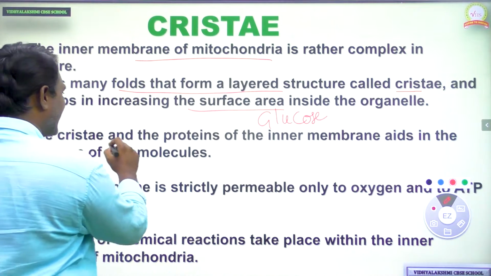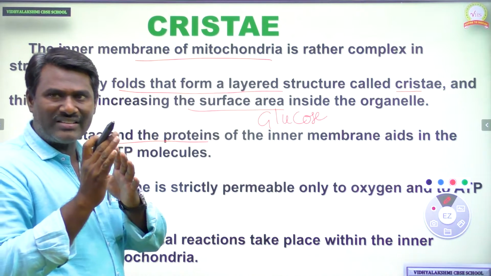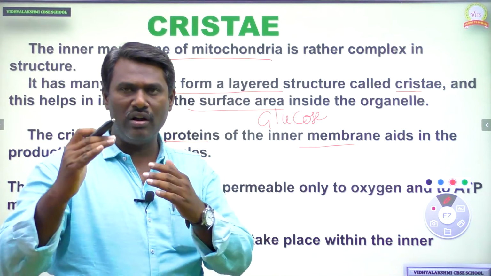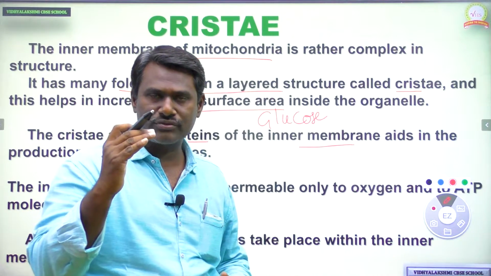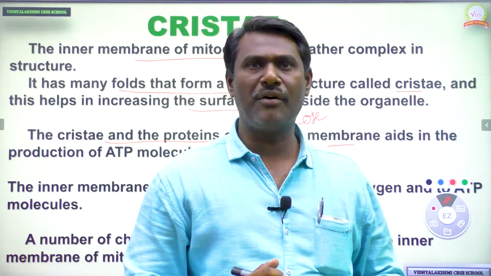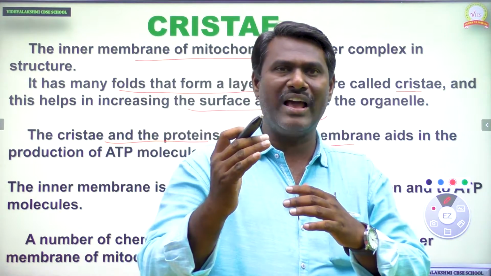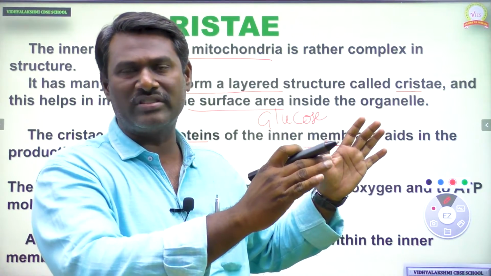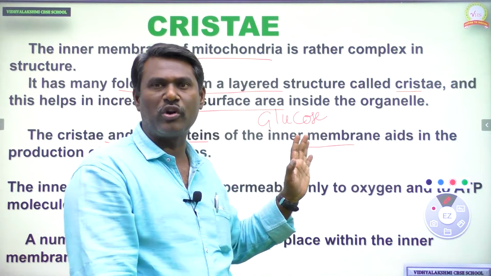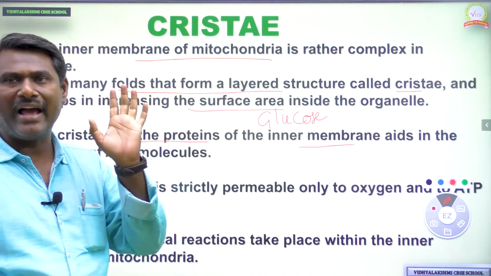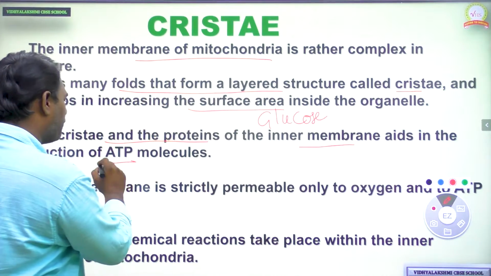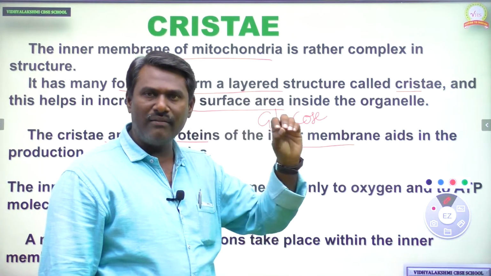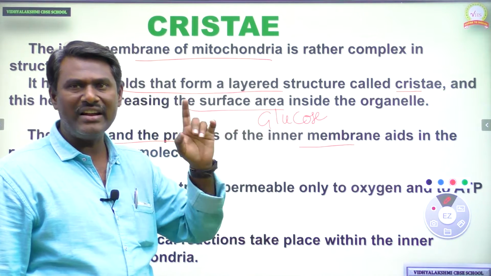Okay. Next one, the cristae and proteins. The cristae as well as the proteins of the inner membrane aid in the production of ATP molecules. As I said, increasing the surface absorption of glucose is done by the cristae of the inner membrane. When more glucose enters the mitochondria, this glucose actively participates in respiration to produce energy. That energy is always stored in the form of ATP, adenosine triphosphate.